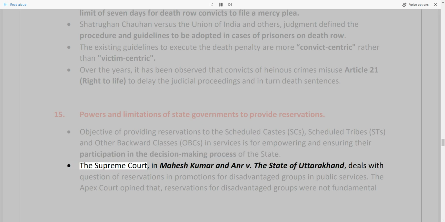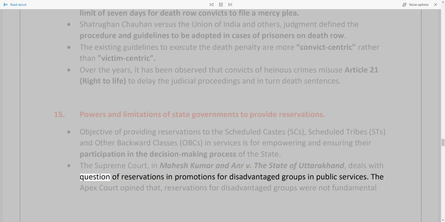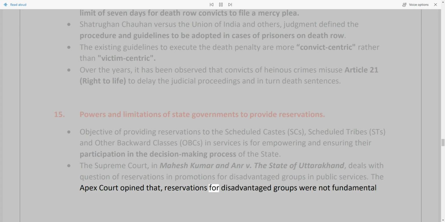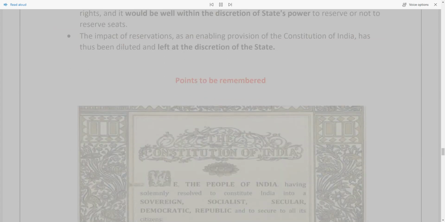The Supreme Court, in Mukesh Kumar and Anr. v. The State of Uttarakhand, deals with the question of reservations in promotions for disadvantaged groups in public services. The Apex Court opined that reservations for disadvantaged groups were not fundamental rights, and it would be well within the discretion of the state's power to reserve or not to reserve seats. The impact of reservations, as an enabling provision of the Constitution of India, has thus been diluted and left at the discretion of the state.